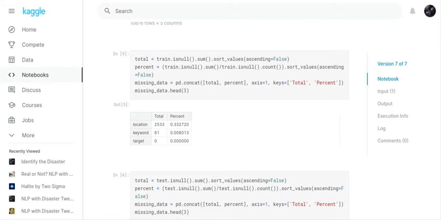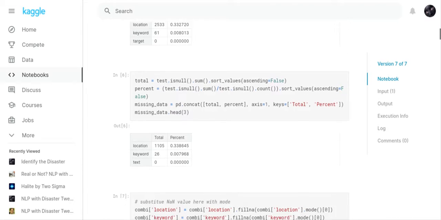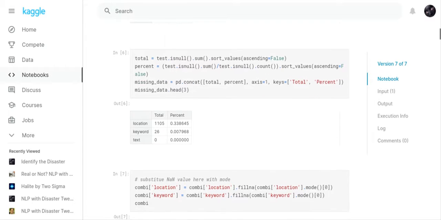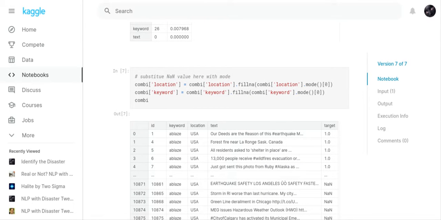Then I used some code to find the null values in the training file, and then in the testing file. So I substituted the values of location and keyword in the combi file, because the combi file was the test file appended to the train file.